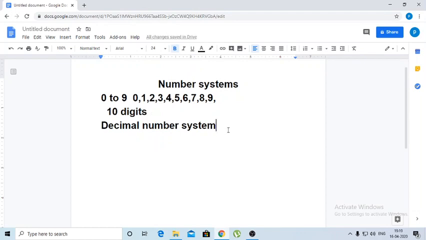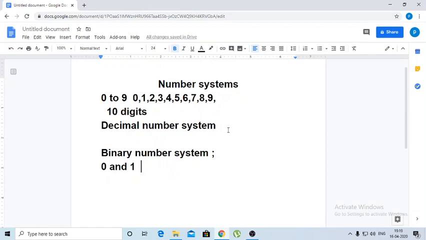Now we are going to introduce a new number system which is called the binary number system. The binary number system has only two digits, 0 and 1 only.